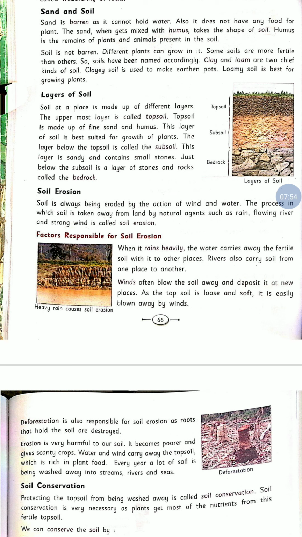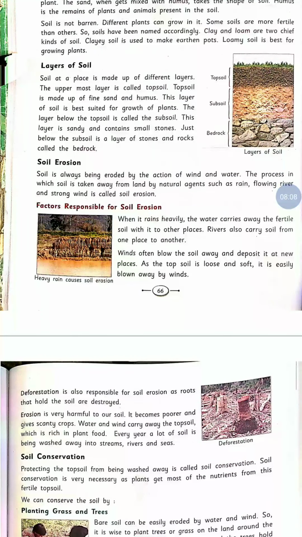Okay, so what is the definition of soil erosion, my dear students? The process in which soil is taken away from the land by natural agents such as rain, flowing water, river, and strong wind is called soil erosion. So which factor is responsible for soil erosion? We will see. When it rains heavily, the water carries away the fertile soil with it to other places.